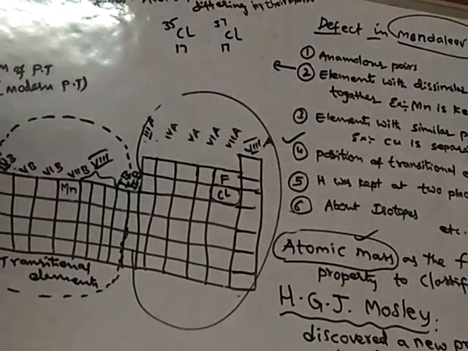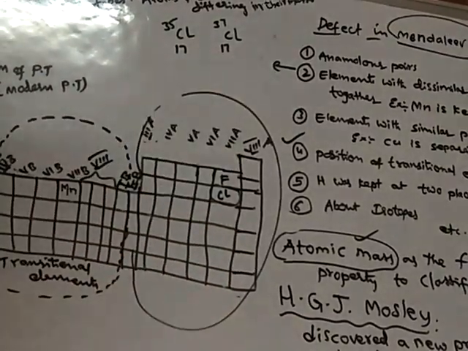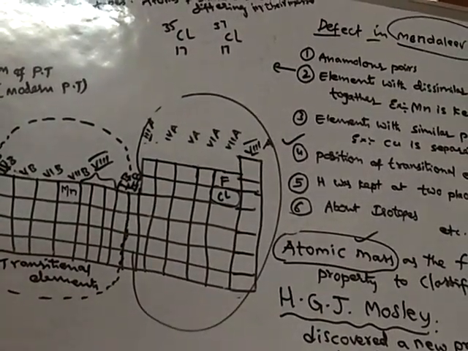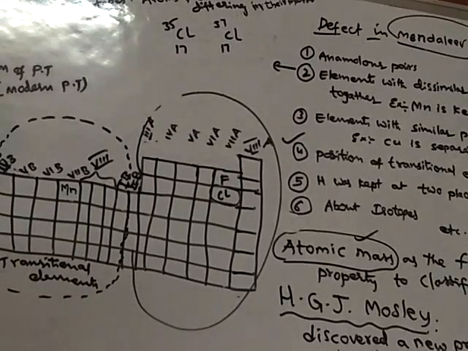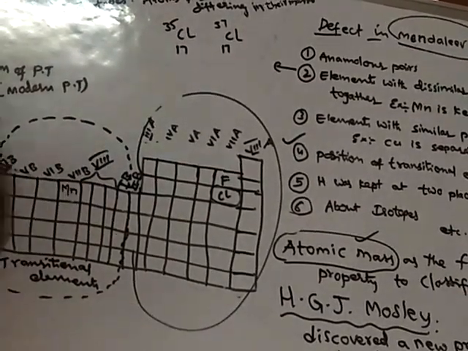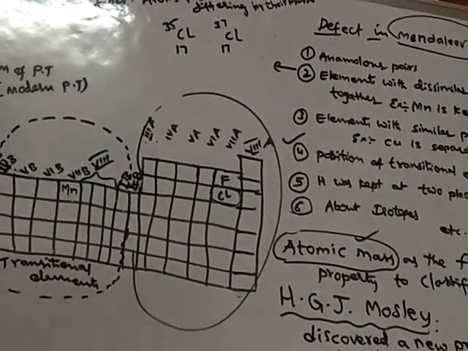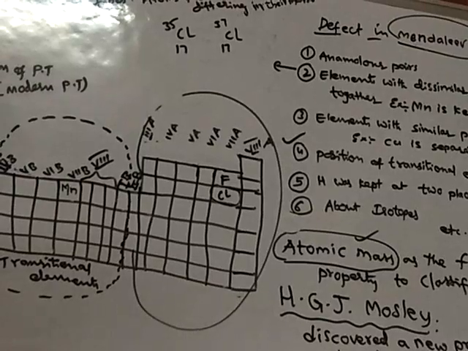So like this, the problem of isotopes is also resolved in the Moseley periodic table. So in this way, the Moseley periodic table is advantageous over the Mendeleev periodic table.